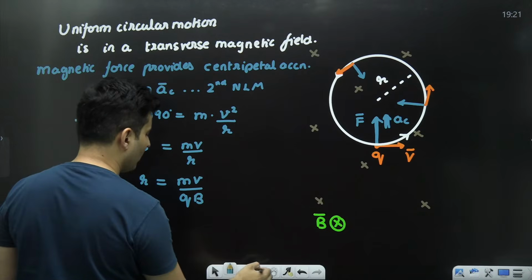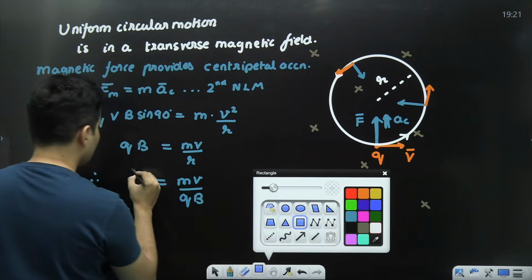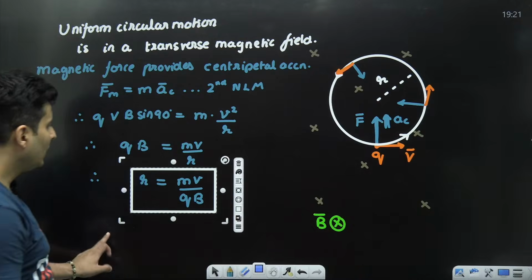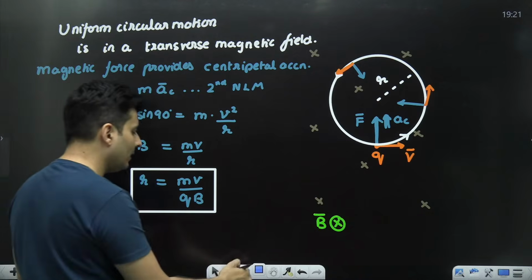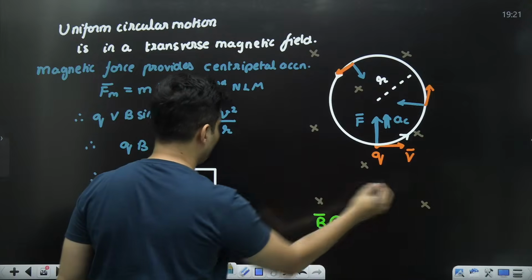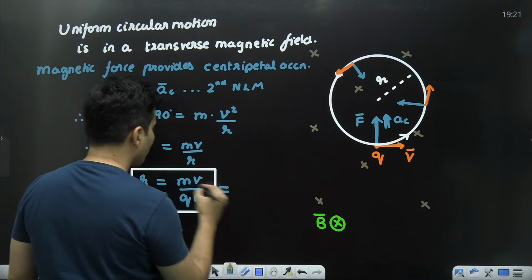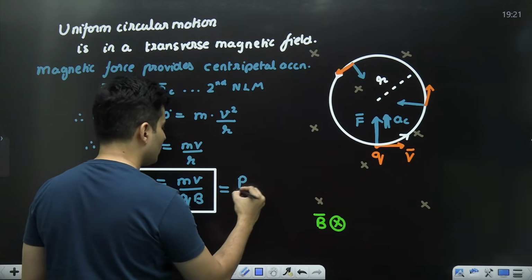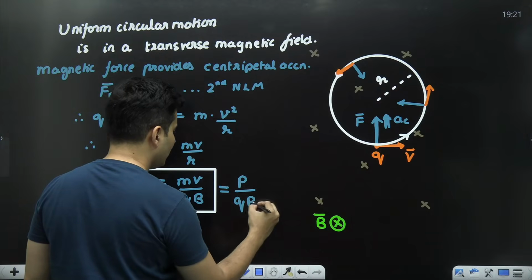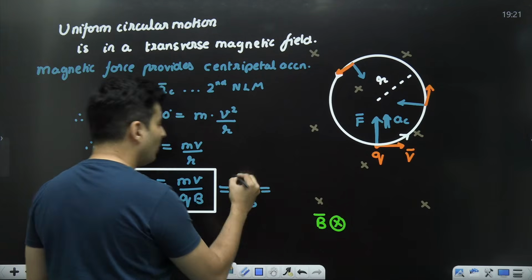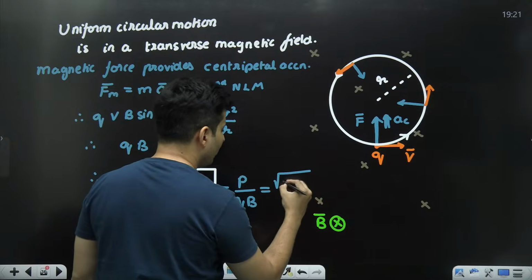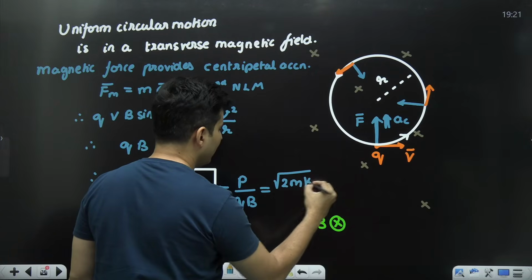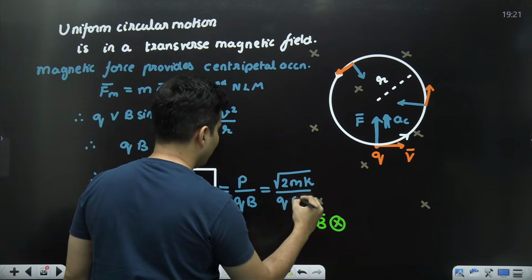Very important formula which again you are supposed to remember. You can play around with this formula a little bit and write it in slightly different forms, like how mass into velocity is momentum, so momentum divided by charge into magnetic field. Also, momentum is root of 2 times mass times kinetic energy, so again divided by QB.